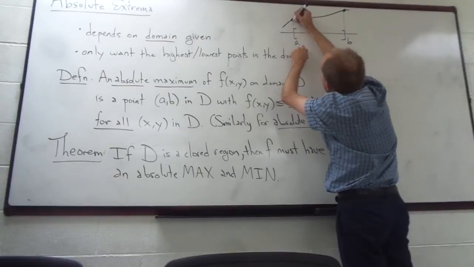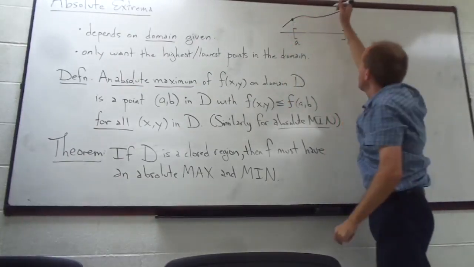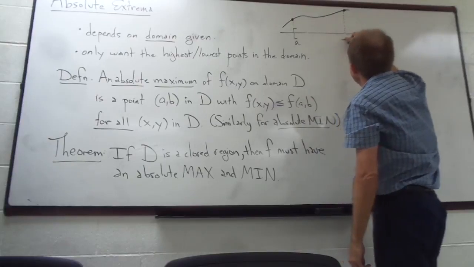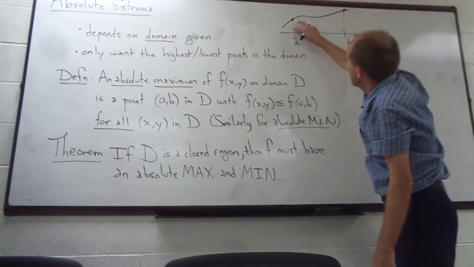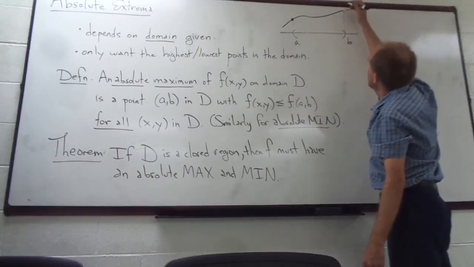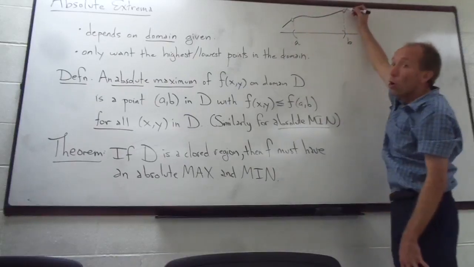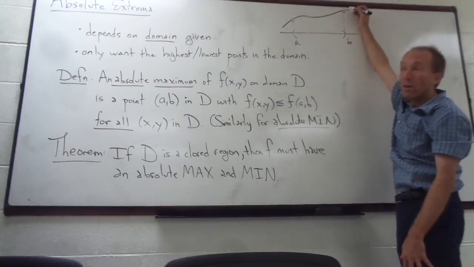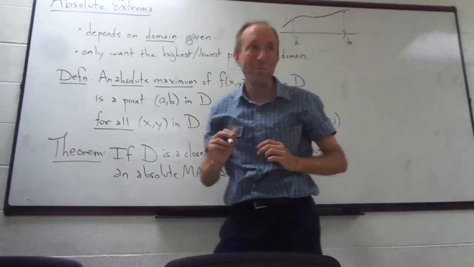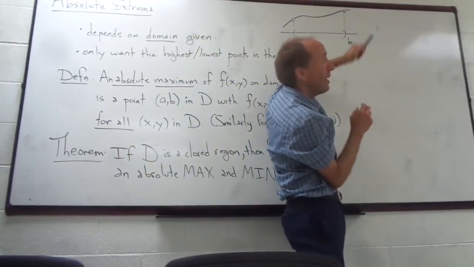I also have to have an absolute minimum. That's this point right here on this domain. If you exclude the boundary, then you're not allowed to use this point anymore. I take it out, and now you see there is no highest point of the function on that open interval, because I'm not including the edge of the domain here.